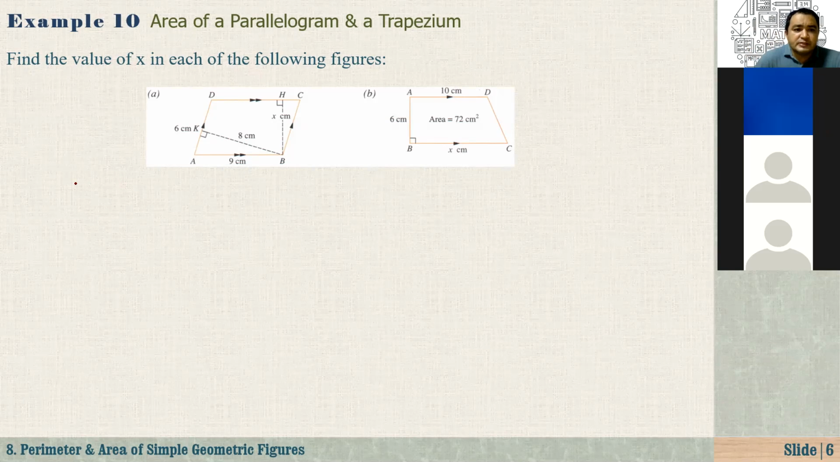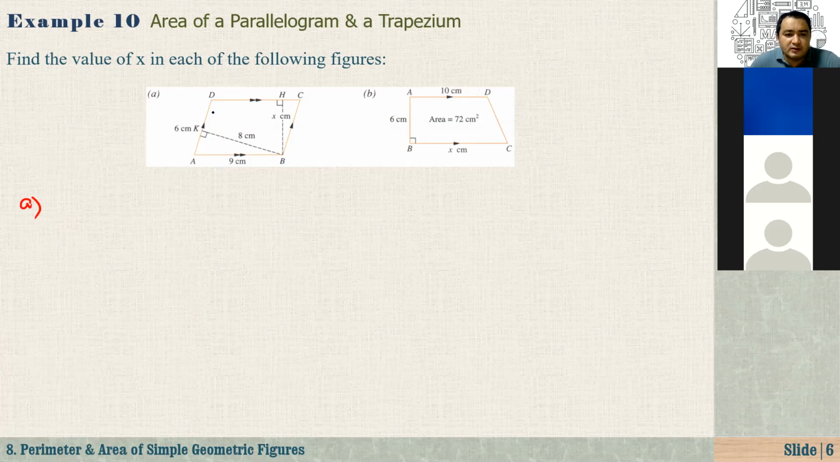Okay, so area of a parallelogram and a trapezium. So find the value of x in each of the following figures. Now in Cambodia and Phnom Penh, we have unusual rain. Usually it doesn't rain in December, January, February, March, April, but now it's raining a lot. Outside, of course.